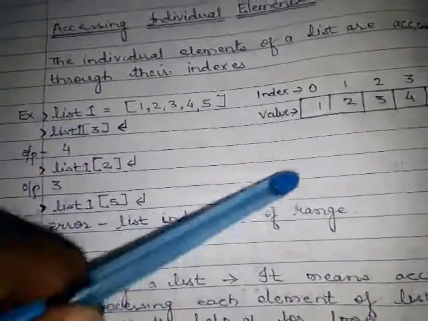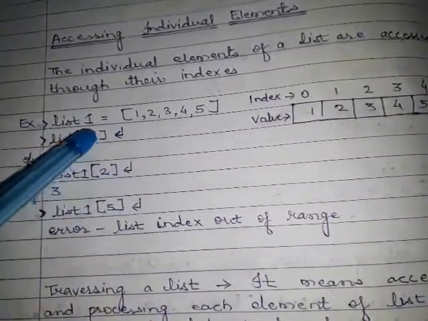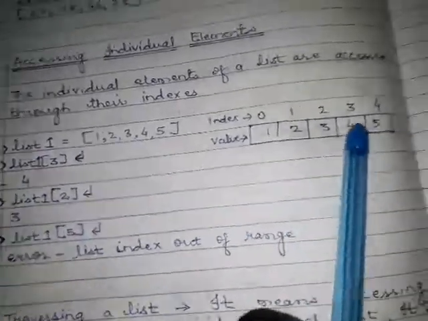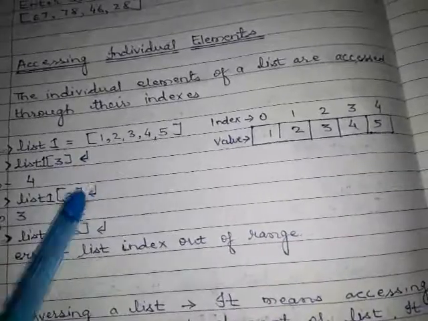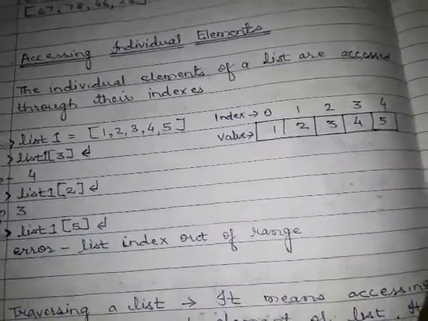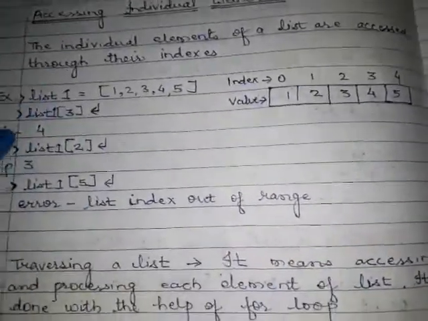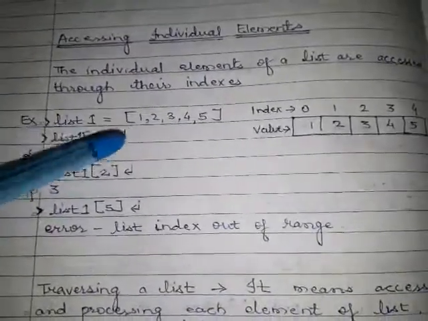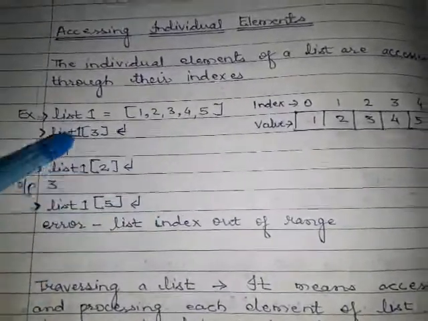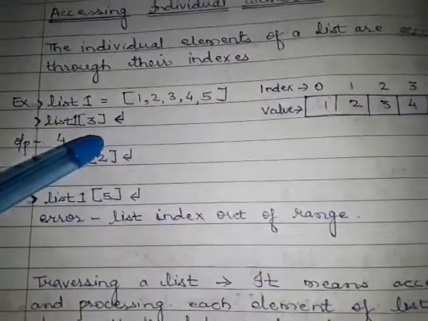So this is the way, by giving an index, you can access individual elements, single elements of the list. So this is the way to access the elements of the list. You can run this code and understand it, because at first attempt it is not easy to understand.